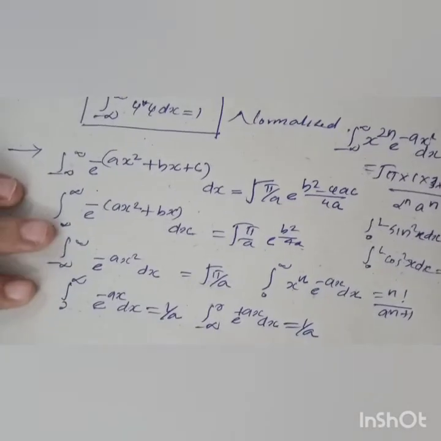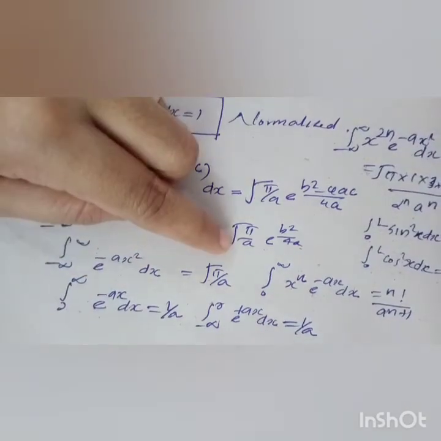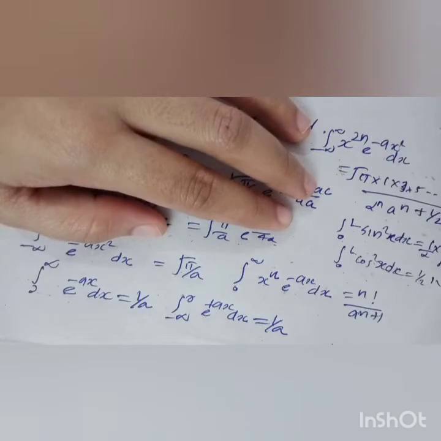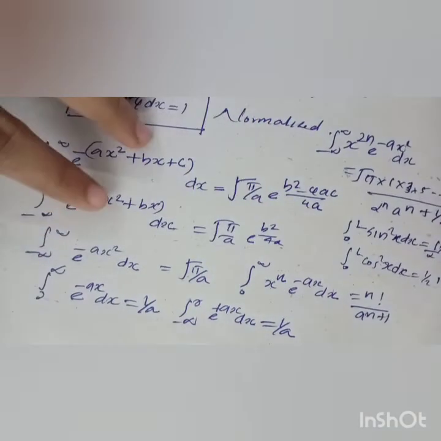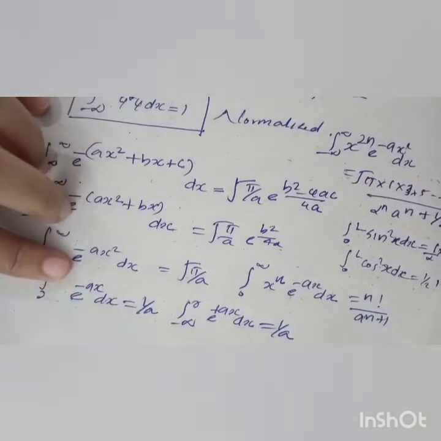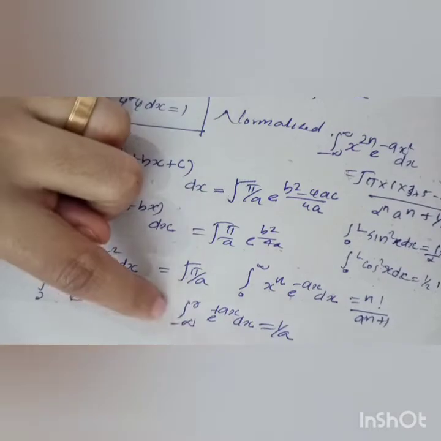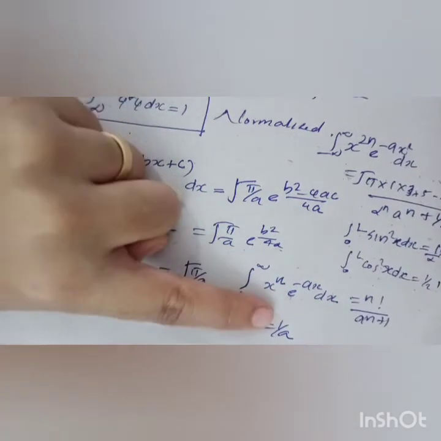And the integral from minus infinity to plus infinity of e raised to minus ax square dx is equal to under root pi by a. The integral from 0 to infinity of x raised to n e raised to minus ax dx is equal to n factorial divided by a raised to n plus 1. And the integral from 0 to infinity of e raised to minus ax dx is equal to 1 by a. The integral from minus infinity to 0 of e raised to ax dx is equal to 1 by a.